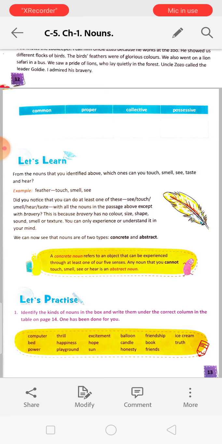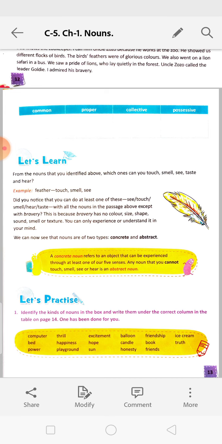You can only experience or understand it in your mind. We can now see the nouns are of two types, concrete and abstract. Concrete noun means which we can touch, see, smell, at least one we can do with our sense organs. But abstract noun you have to feel.